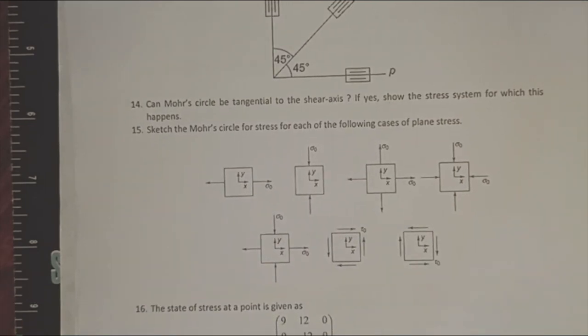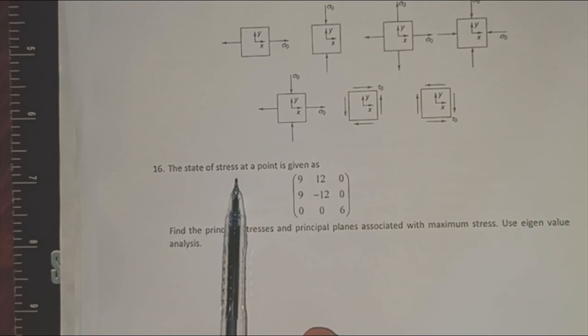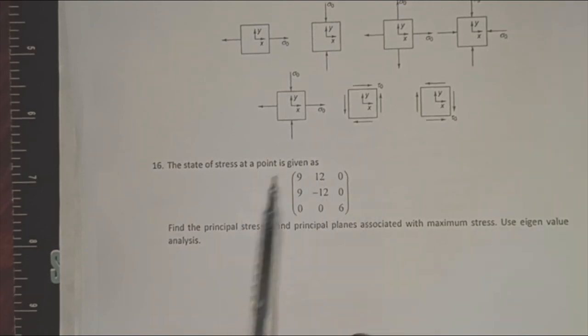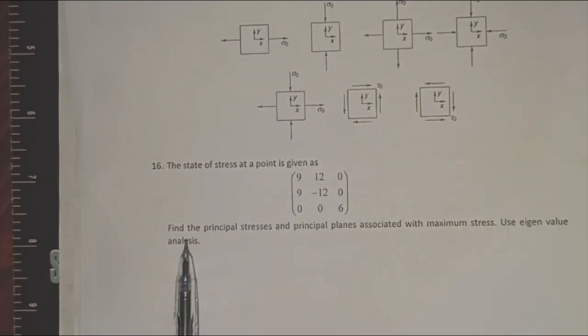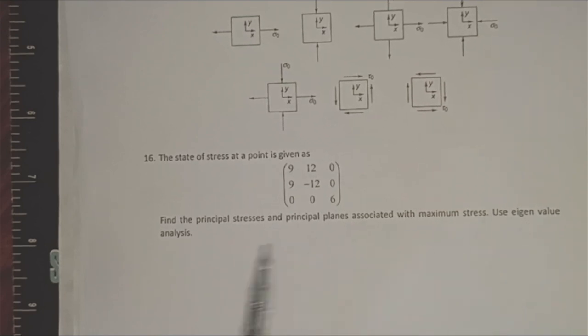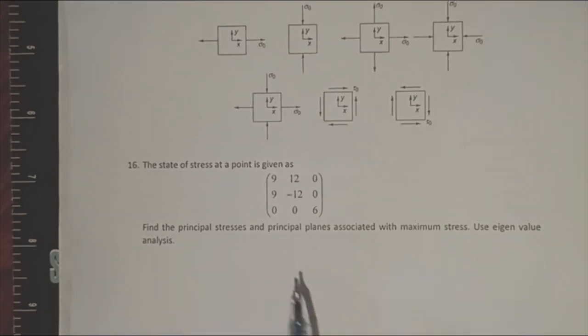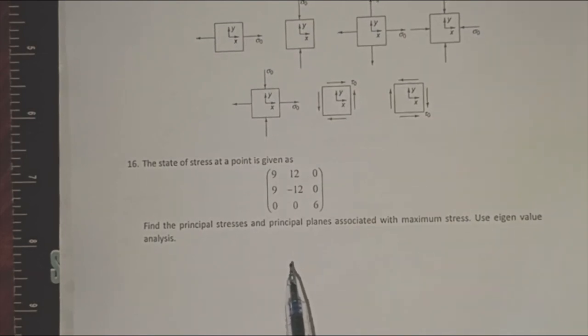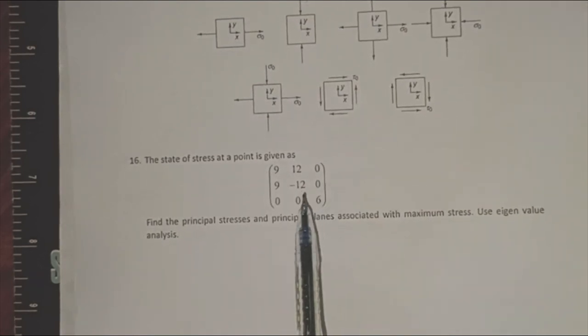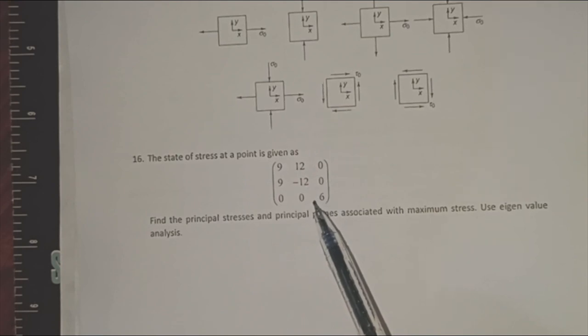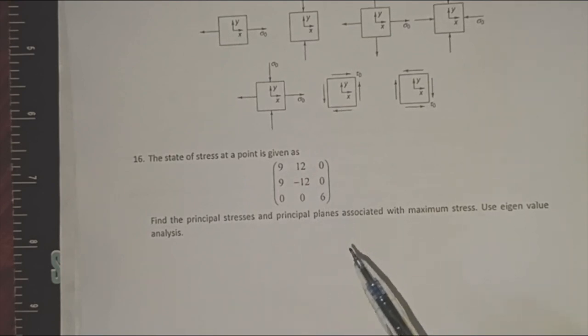And the last question, which will be the last one, is the state of stress at a point. A matrix is given to you. Find the principal stresses and principal planes. Use eigenvalue analysis. So you have to do this with the help of the eigenvalue method. How will you do this? Take the determinant of this and obtain the principal stresses.